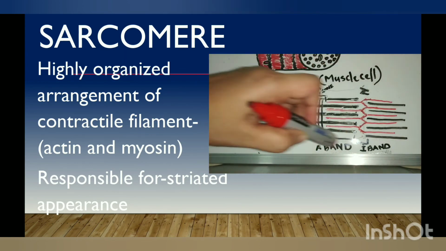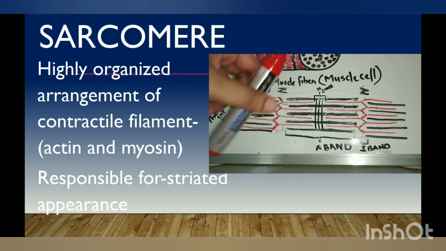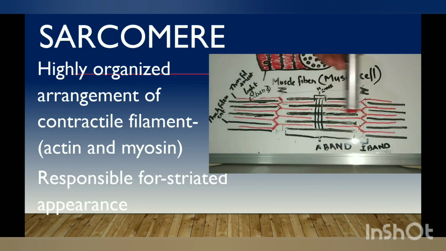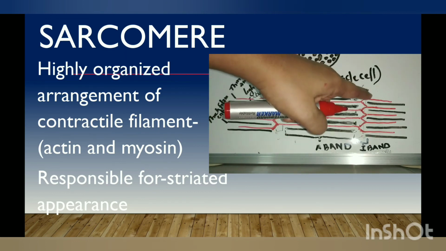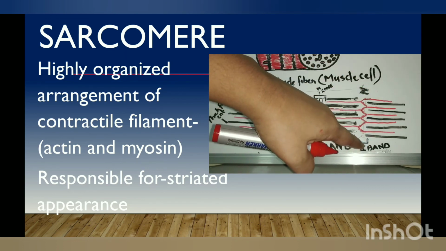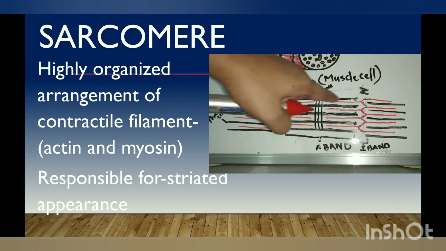A sarcomere is a functional unit of a muscle cell. It is the space between two Z lines. The area where there is only actin filament is called the I-band. Actin filament is the thin filament, and myosin filament is the thicker filament.